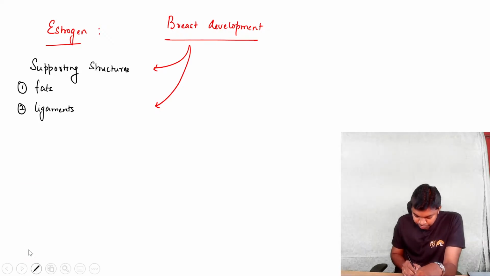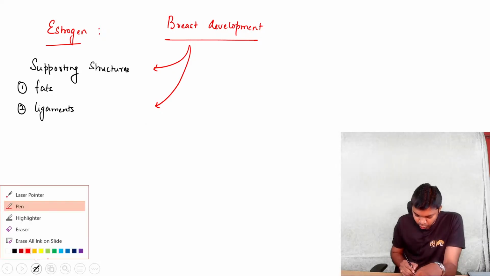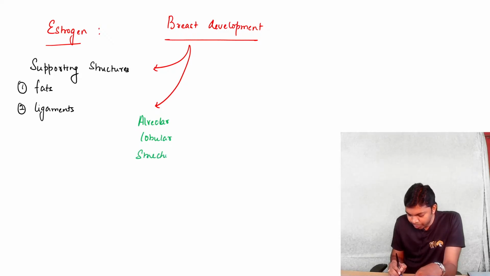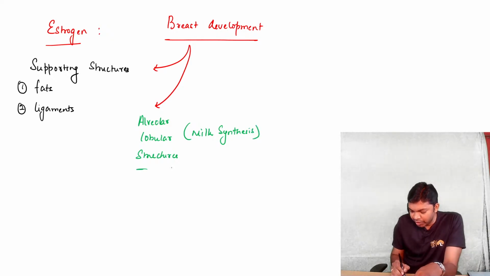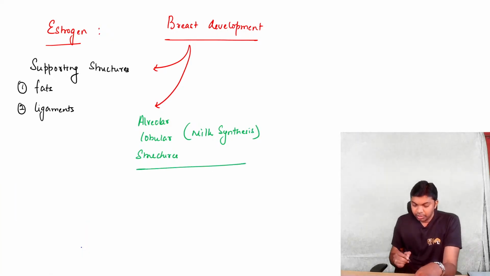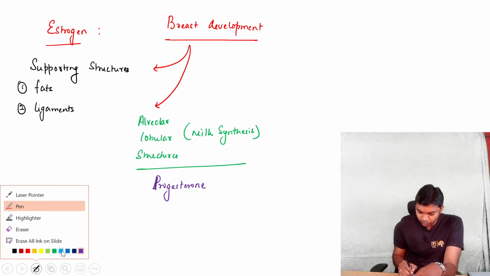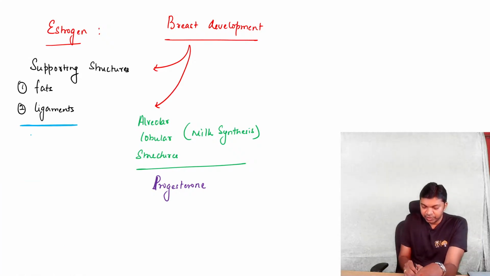Number two, there is a specific growth of lobulo-alveolar structures, which are involved in synthesis of milk. The hormone which is absolutely critical for the development of lobulo-alveolar structures is progesterone. And the hormone involved in developing the supporting structures of the breast is estrogen.